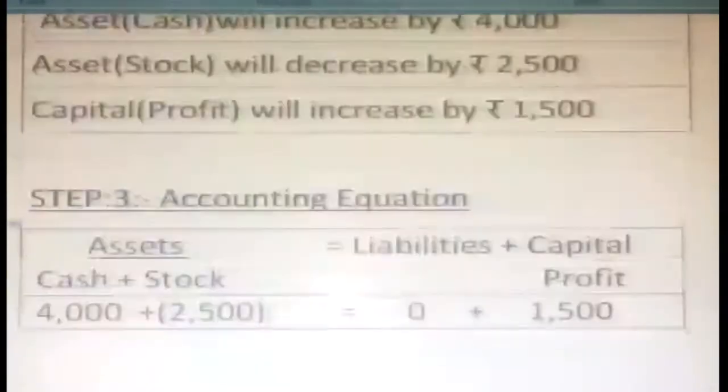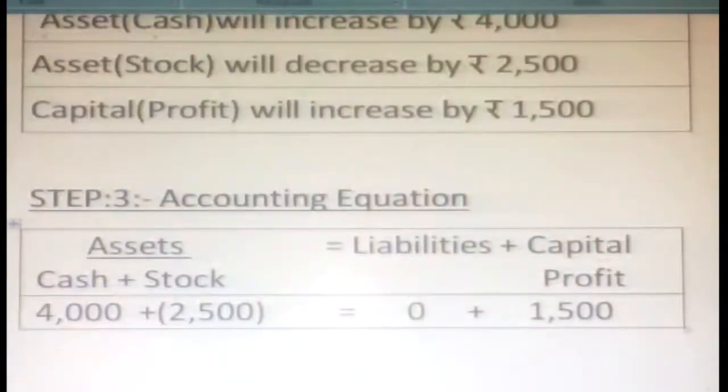So that's the idea here: three accounts were involved in these transactions. Okay, I hope you understood the accounting equation well. Accounting equation is very easy and very interesting. You only have to identify the 5 elements. What are those 5 elements? One is asset, second is liability, third is income, fourth is expenses, fifth is capital. You want to know whether each increases or decreases, and accordingly you form the accounting equation. Further transactions we will discuss in the next video.